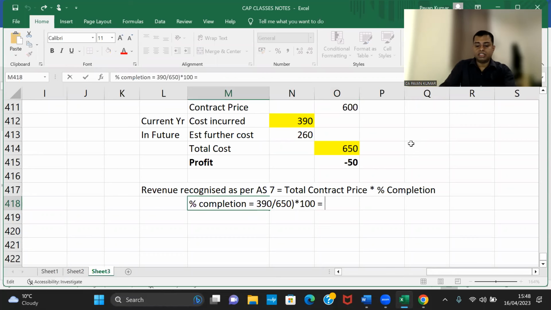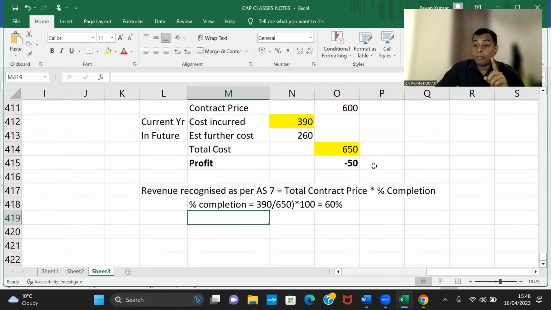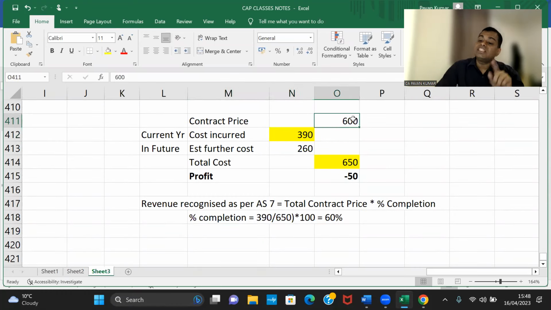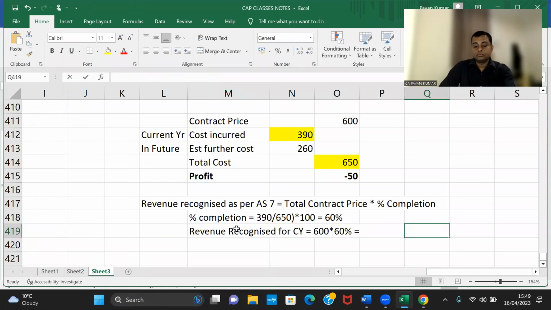In the chat box, someone said 65%. It should be 60. If you say 65, probably you have taken the ratio of 390 divided by 600, which is wrong. It is the cost to cost formula. I did not say cost to selling price. So it is 60%. Now revenue recognized for current year is total 600 into 60%, that is 360.